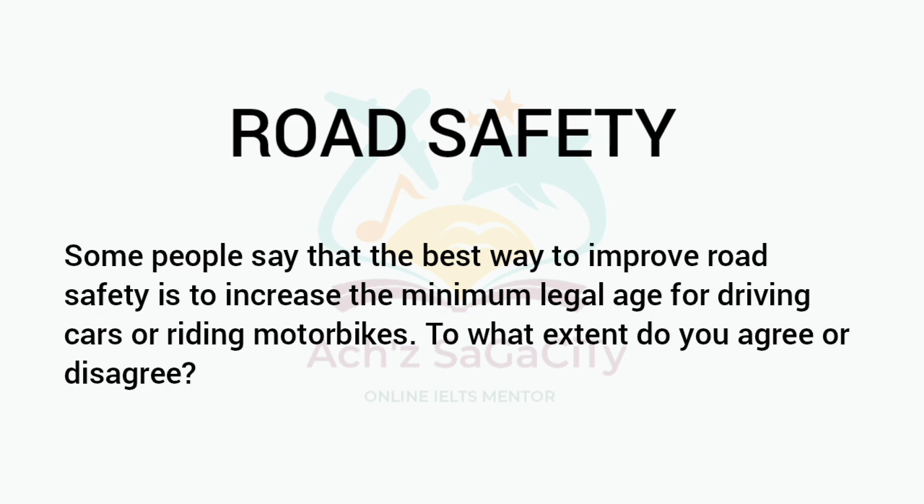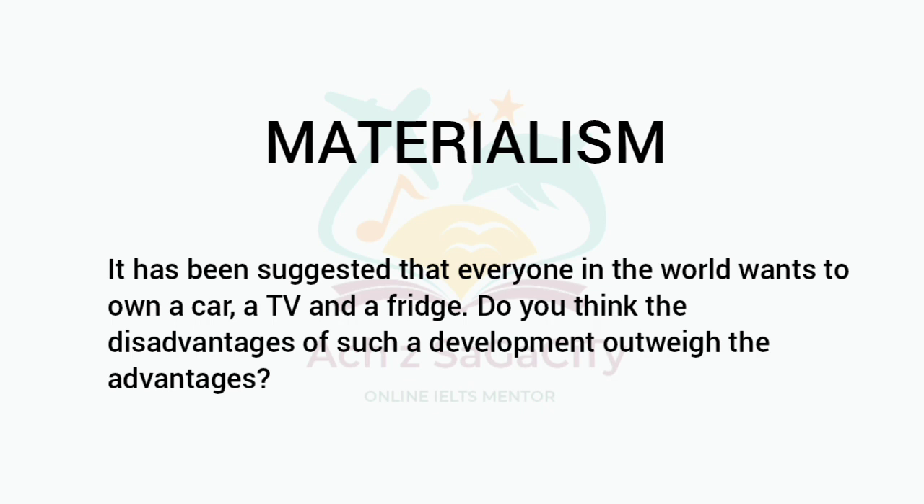Next one, road safety. Some people say that the best way to improve road safety is to increase the minimum legal age for driving cars or riding motorbikes. To what extent do you agree or disagree? So you need to write about the agreement and disagreement sides. On the disagreement side, you need to write about other measures to improve road safety.